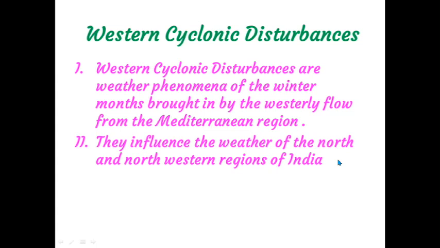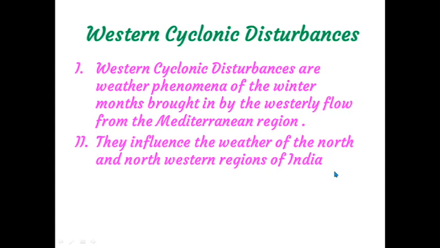How will it influence? This wind is coming and blowing through our country and moving forward. Then in the north side we have the Himalaya. This wind is coming from the Mediterranean Sea, so it is a moisture-laden wind blowing through our land area and trying to move forward. But the Himalaya is there. That is why this wind will come and hit the Himalaya. Then what do the interior parts of our country receive, children? We are receiving rainfall during the winter months because of western cyclonic disturbances which emerge from the Mediterranean Sea.